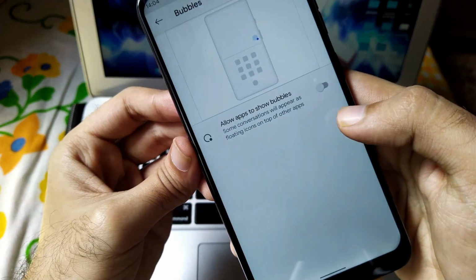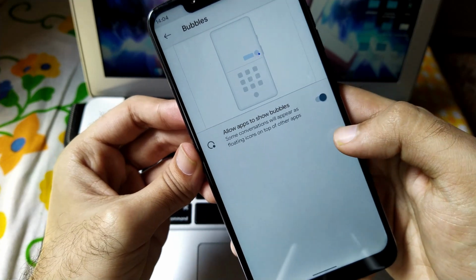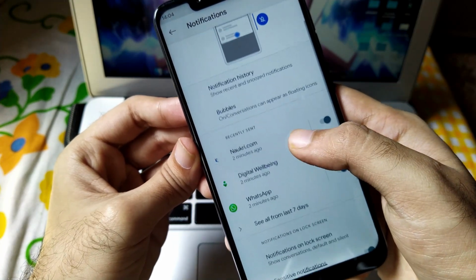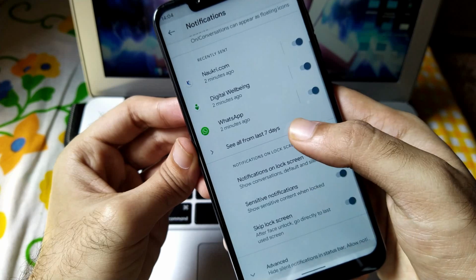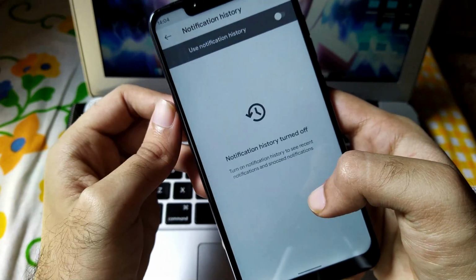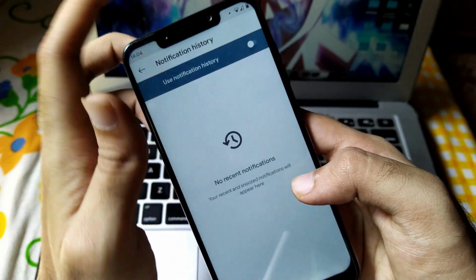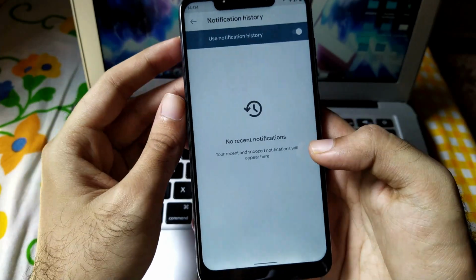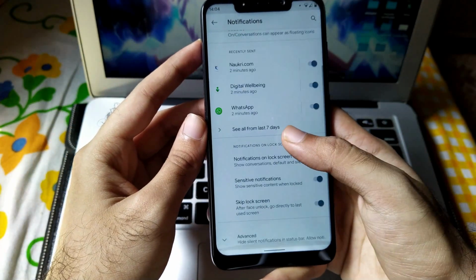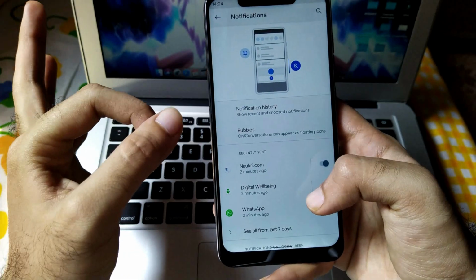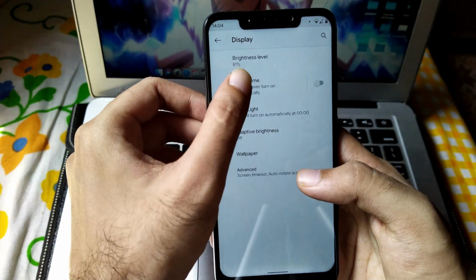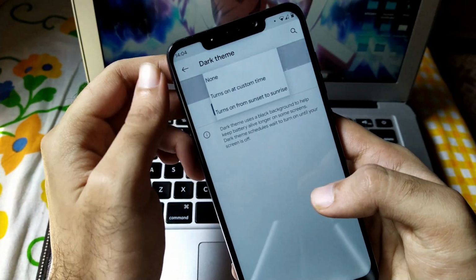You will get all the notification history and also chat bubbles. Chat bubbles mean whichever chat you want in your priority, you can enable bubbles for it and it can draw over any application and you can easily chat with that person or hold a conversation. Notification history, well, all of the history of your notifications will get counted and this works super fine.